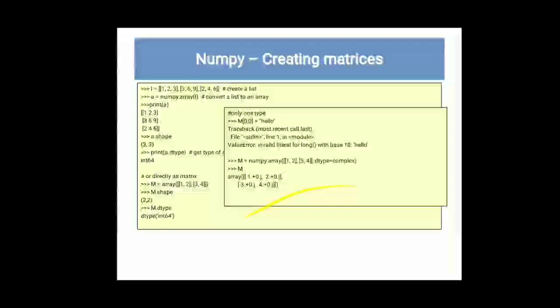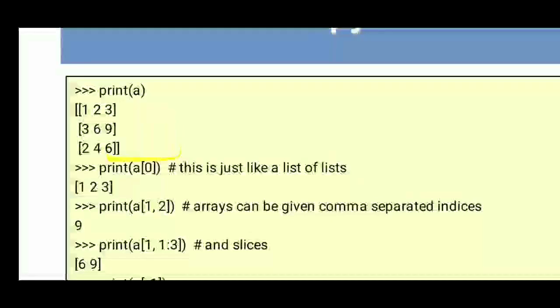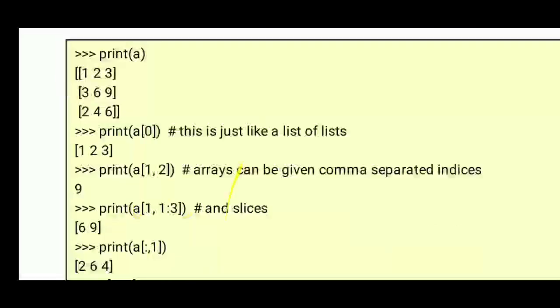You can see the same example. Here we have printed a 0. Just revise: a 0 means we want the first row, and our first row contains the values 1 2 3. When you print a 1 comma 2, we have provided 2 dimensions, so we want the second row and the third column, which contains the value 9. Next one, 1 comma 1 colon 3. 1 is the row number, so in row 1 I want the elements from 1 to 3. At the 1st position it contains 6, and at the second position it contains 9.